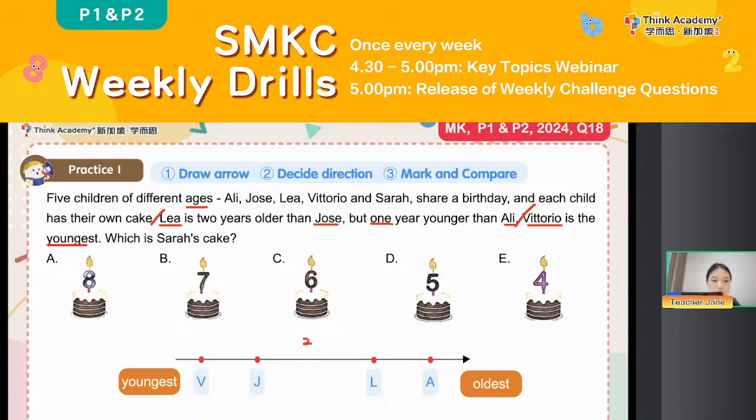Oh, I'm so confused. Okay, everyone, sorry. Sarah should be here in the middle, because you can see Lee and Joe have a 2 year gap between them, right? So there must be another one between them, and that must be Sarah. So our final answer here will be C.